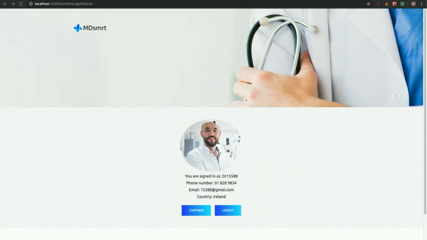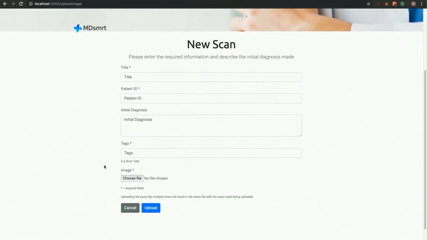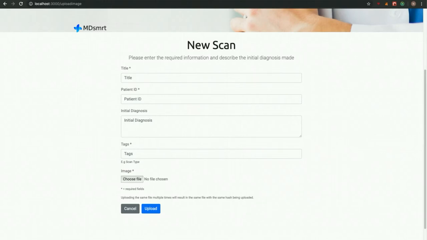In the transaction on your phone, you're brought to this page to confirm your self-sovereign decentralized identity. Here you can press continue to be brought to the main screen. This main screen is where a doctor is able to upload their scan images. As you can see here, there are no images found. So we can go into upload new scans. We're brought to this new scan page where we can enter the title, patient ID, and the initial diagnosis.